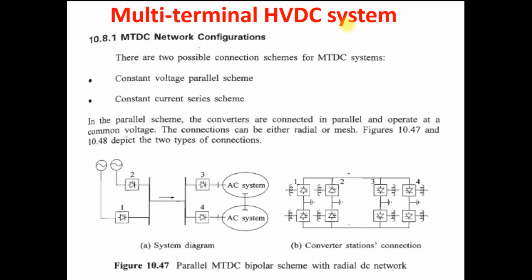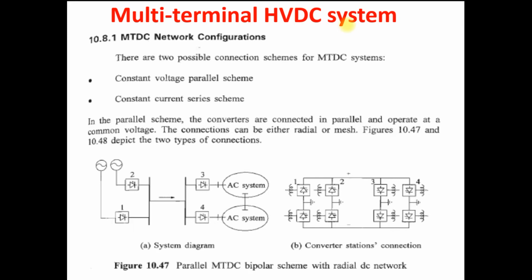As the power demand increases and generation increases, power must be transferred from the generating station to the load center, which is very far away from the generating station. For that we require more than two terminals in the HVDC system.